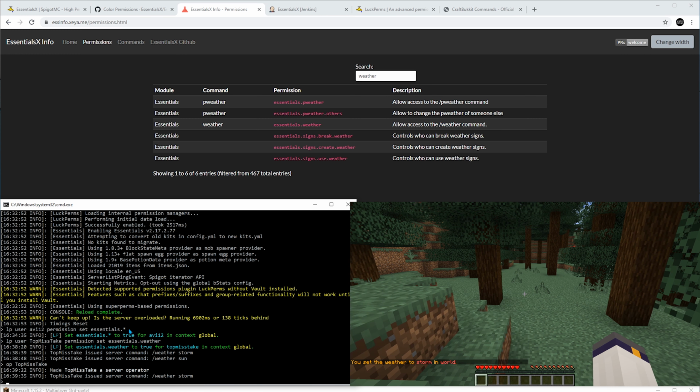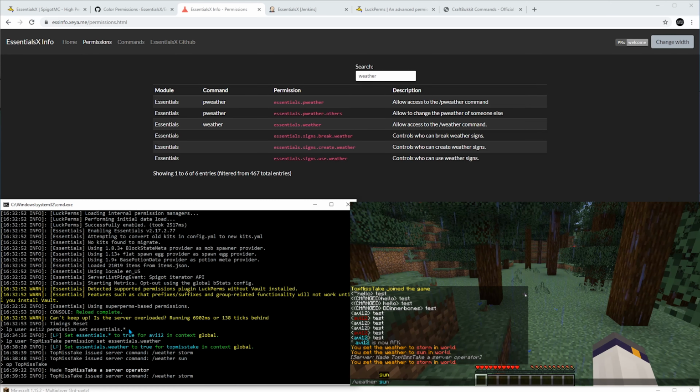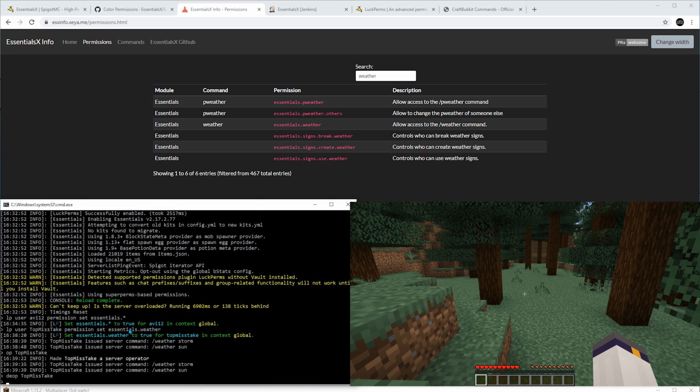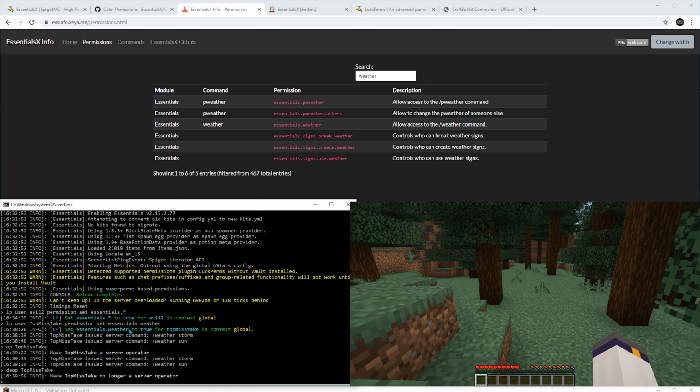Awesome. Now, as long as he has a permission to use the EssentialsX weather, even without being an operator, he will have the auto-completions list for that particular command.